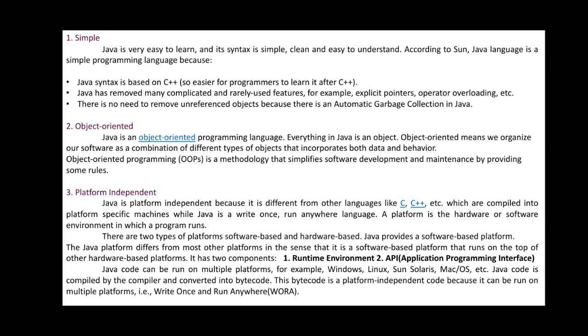And he says it is very simple. Simple means you can understand very easily. Addition of two numbers can be written in C, and the same thing you can write in Java also. It is very clean and easy to understand. Why is it a very simple programming language? Because Java syntax is based on C++.